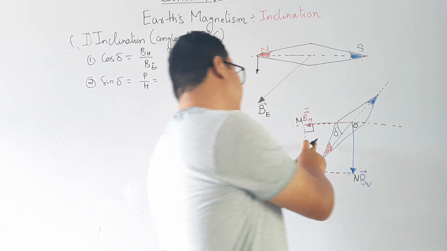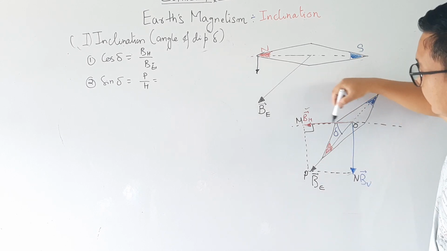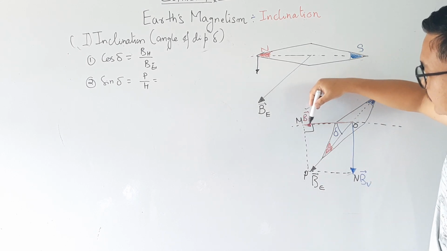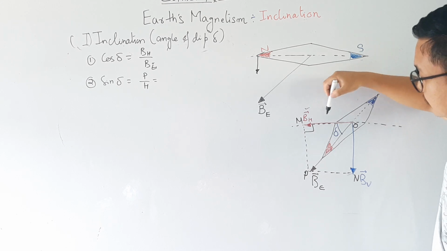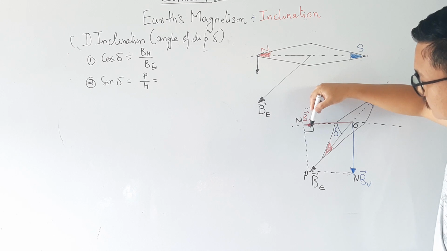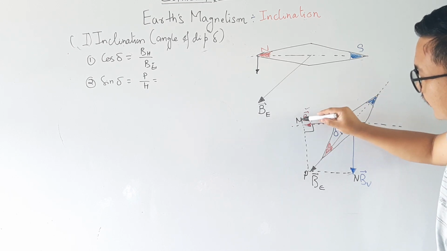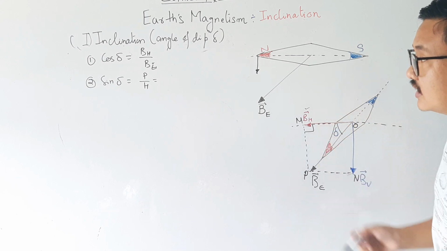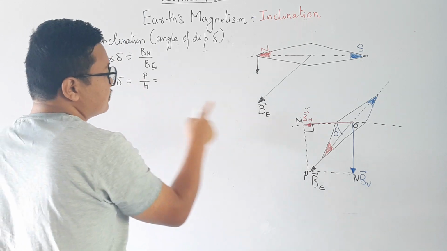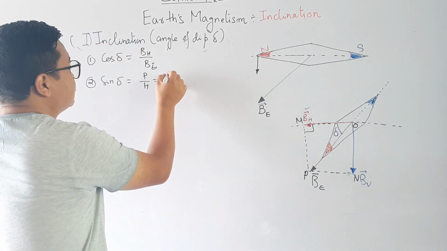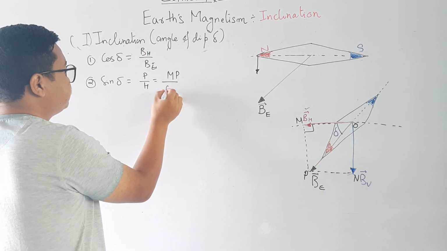In this triangle again, we need the perpendicular. Say this is delta and this is 90 degree. The side between the 90 degree and the angle delta is my base, and opposite to 90 degree is the hypotenuse. Then MP is my remaining part, the perpendicular. So sine delta is perpendicular by hypotenuse: MP is the perpendicular, and the hypotenuse is OP.